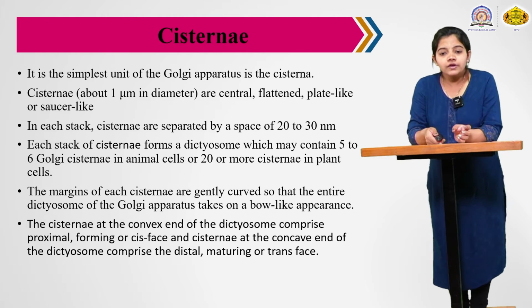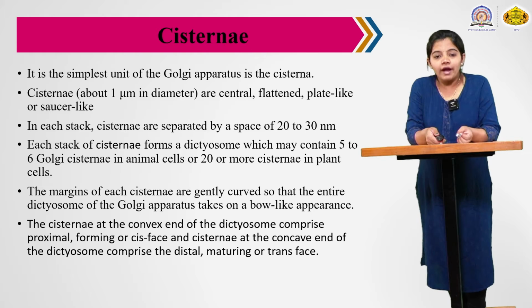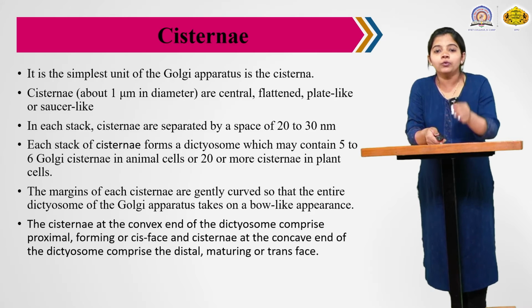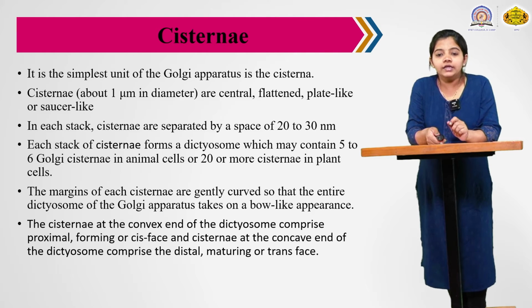Then these cisternae are flattened, and look like a platter or saucer-like structure, stacked like a divided structure. In each stack, what is the space? The cisternae are separated by a space of 20 to 30 nanometers. The distance is very small because the Golgi bodies are in a compact structure.